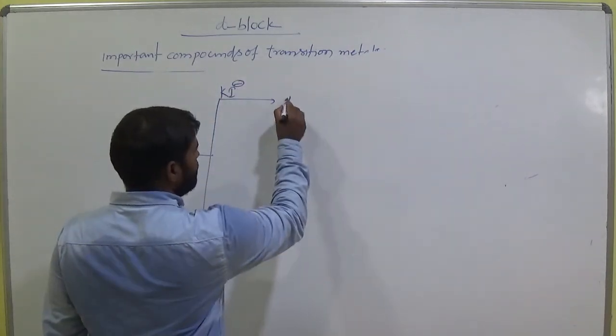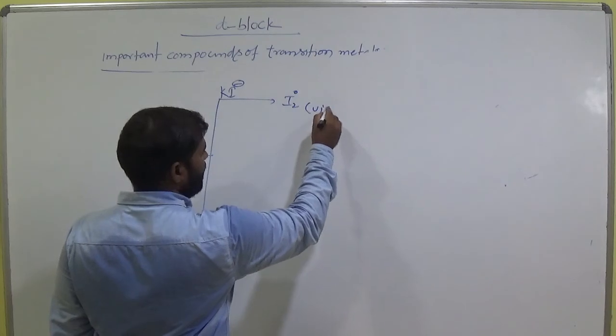Minus 1. It becomes I2, 0, which is in violet color.